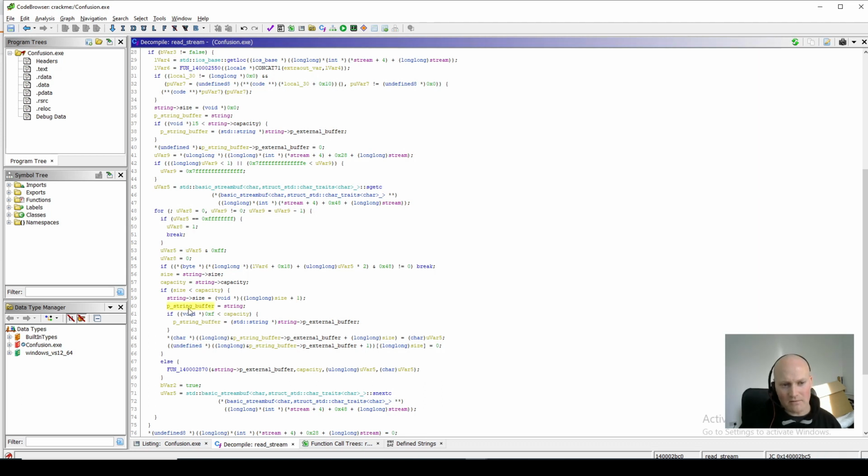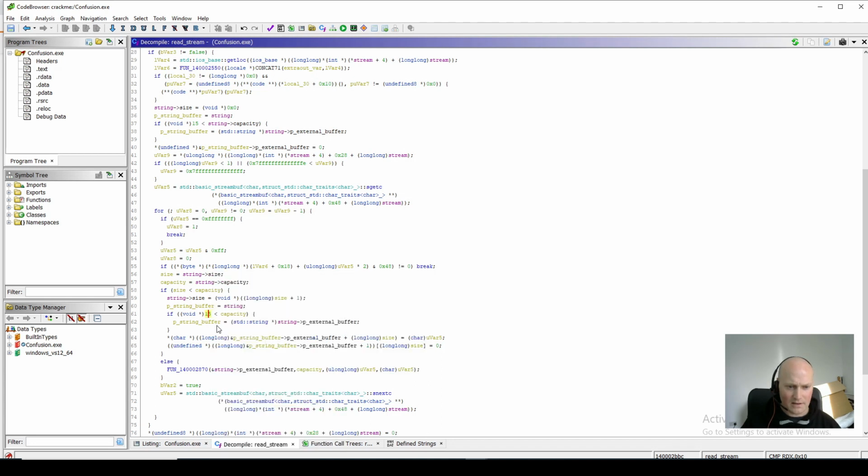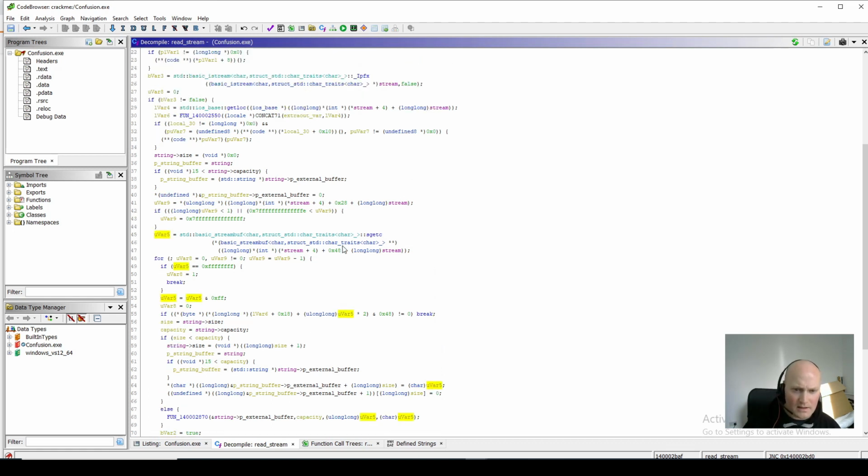Oh, here's the same code again repeated as we saw up there. So this could be generated code, or it could be from a library or something, the IOStream library. But we can see here that it's doing this thing again. So it's working out where the buffer is. It's saying if the capacity is greater than, let's just put that as decimal because it's clearer in this context. It's selecting the string buffer again based on the capacity, which is the same code as up there. Right, so now if we look at what this variable is here, I'll just middle click it, and we can see that these are functions called on the stream object.